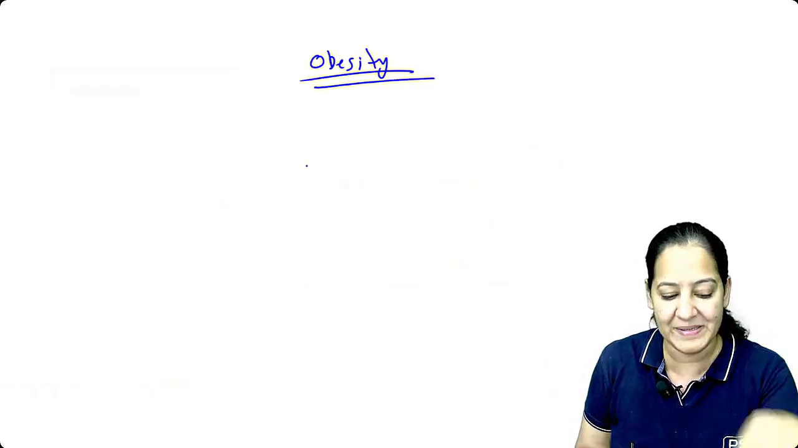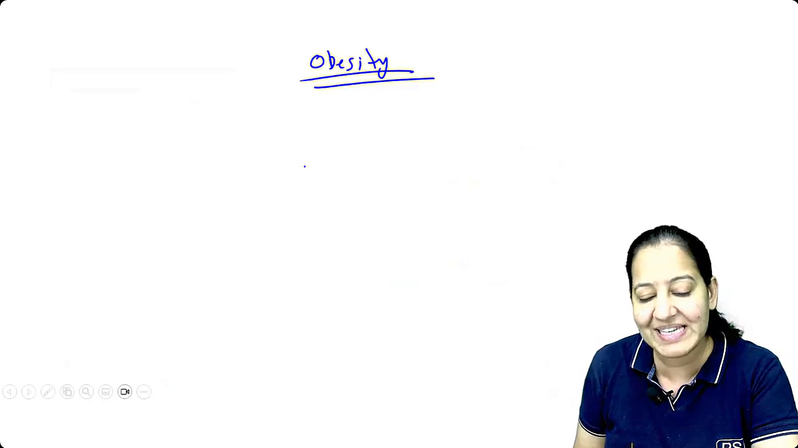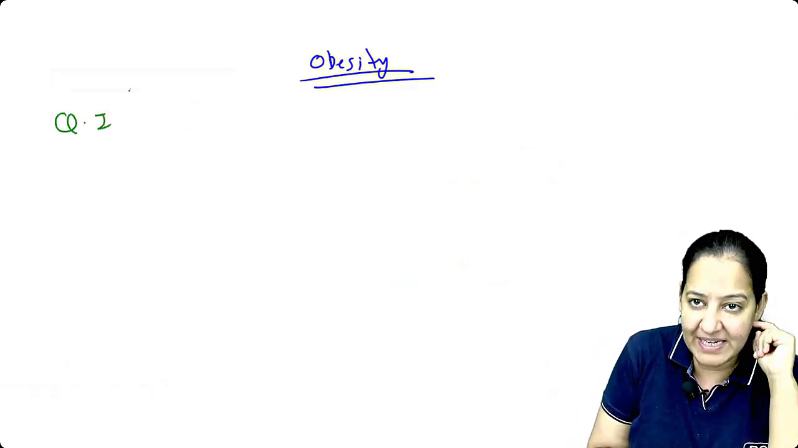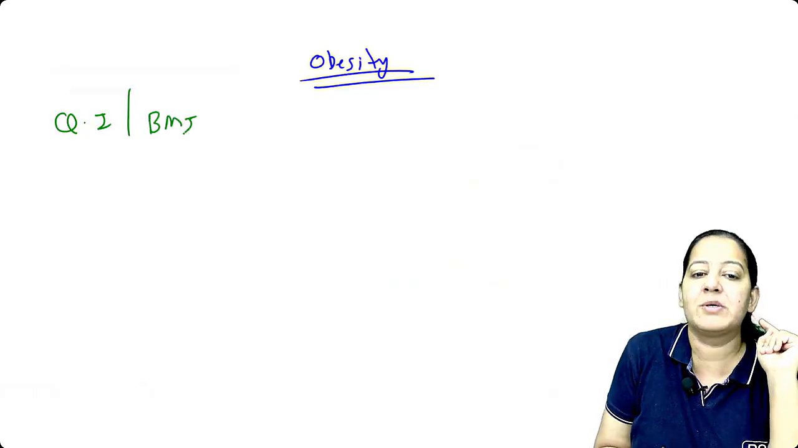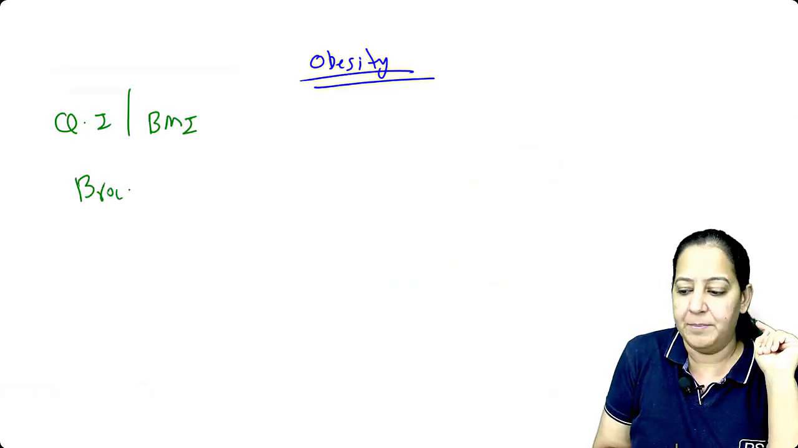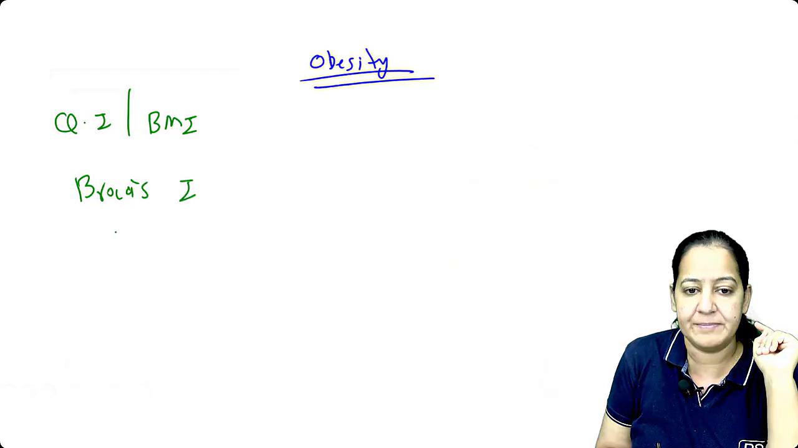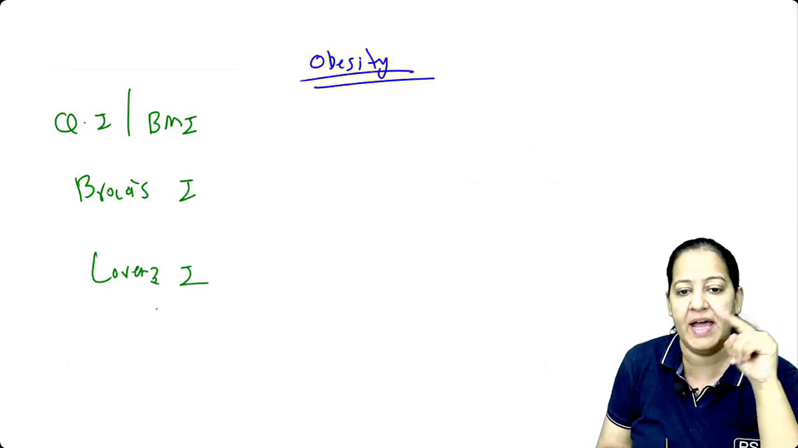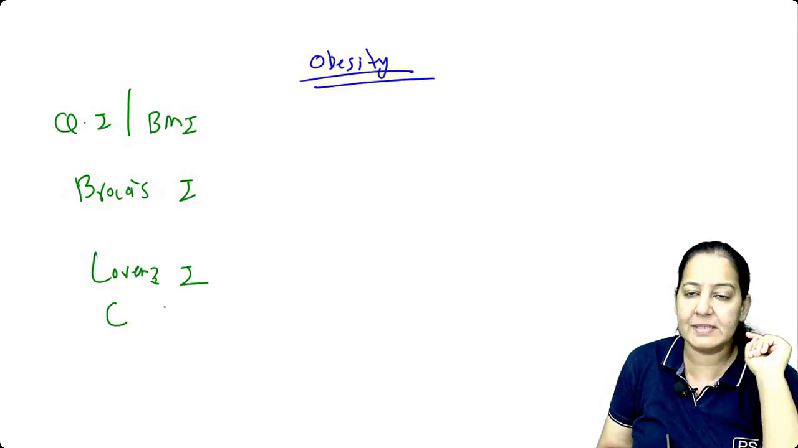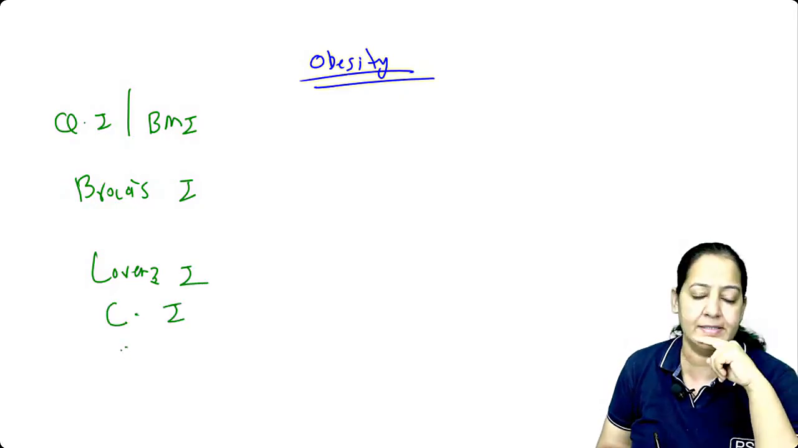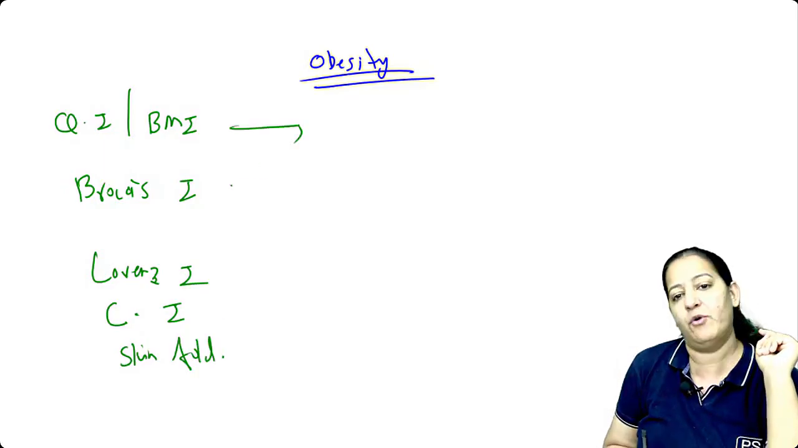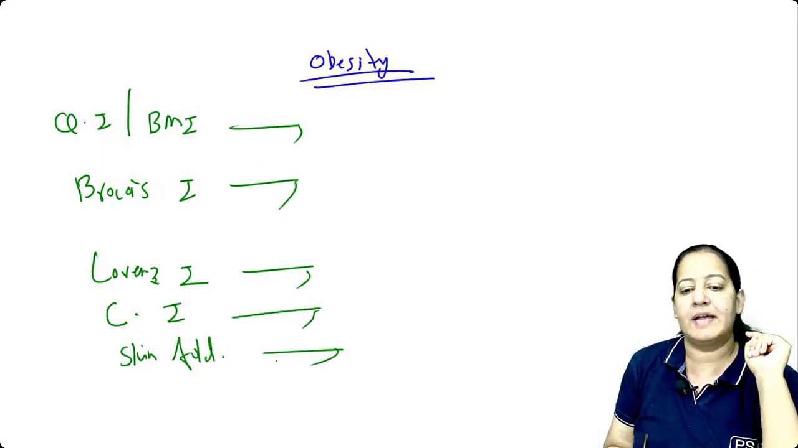What is obesity? In obesity, how many indexes have we seen? We have seen the Quetelet index, also known as BMI. We have seen Broca's index. We have seen Lawrence index. We have seen Corpulence index, and lastly we have seen skin fold thickness. So tell me the formulas and cutoff of all these.